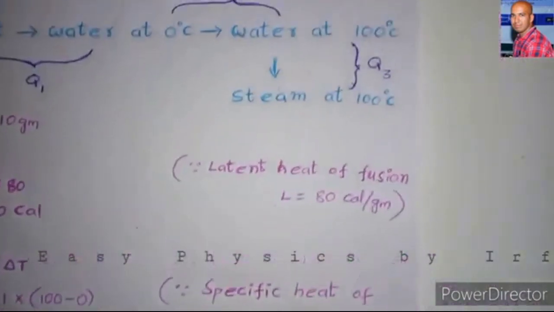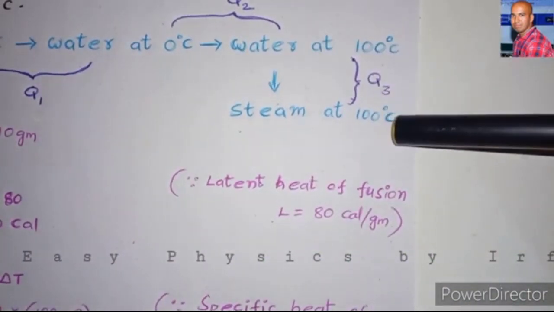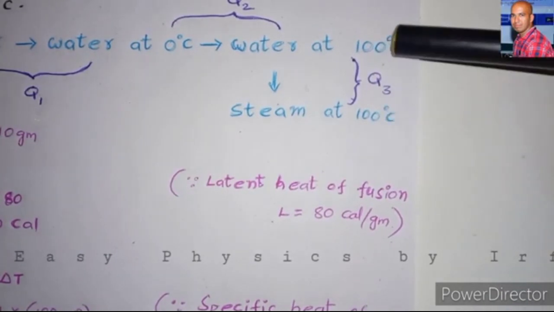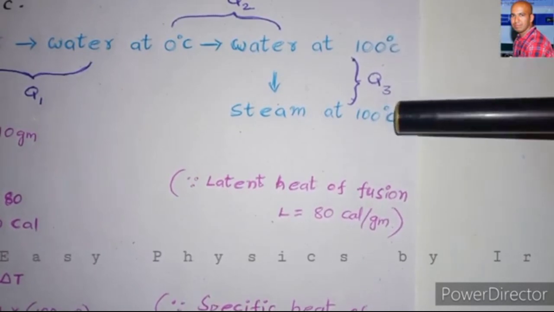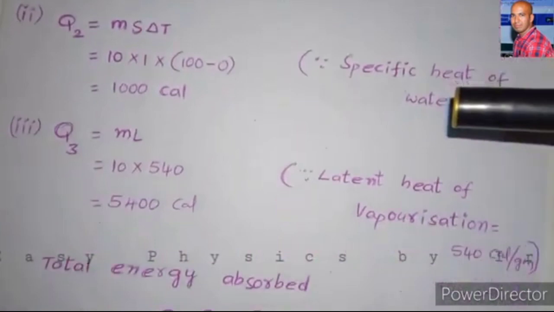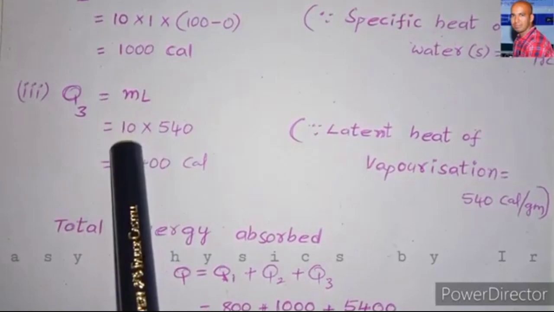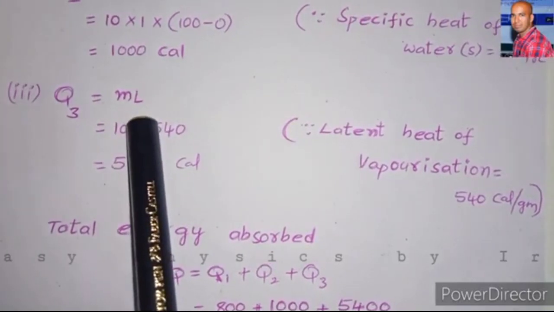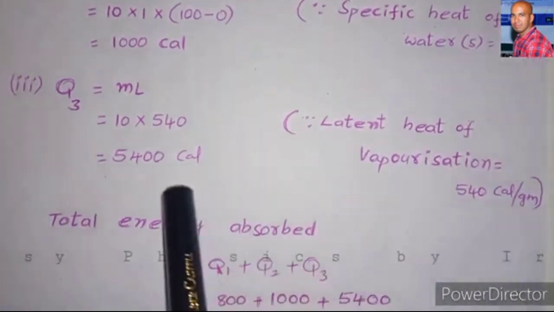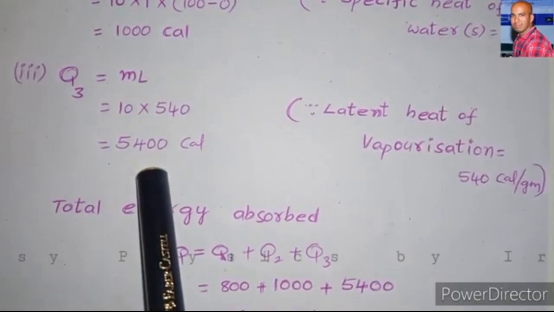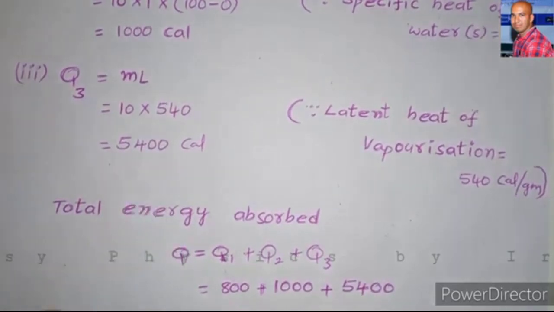And then the third one, Q3. Q3 is the phase change from water at 100 degrees centigrade to steam at 100 degrees centigrade. That means there is no difference in temperature. This is the latent heat of vaporization. So the formula we have to apply here is Q3 is equal to mL. We know the value of m as 10, and L is the latent heat of vaporization, that is 540 calories per gram. By substituting and simplifying, we get 5400 calories.